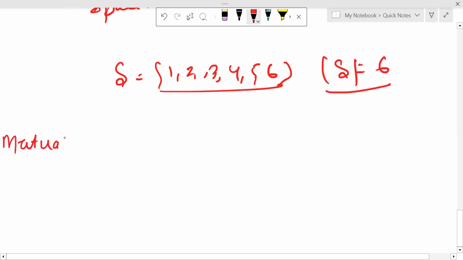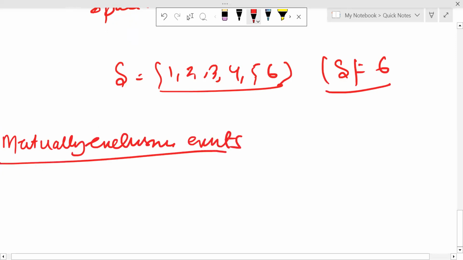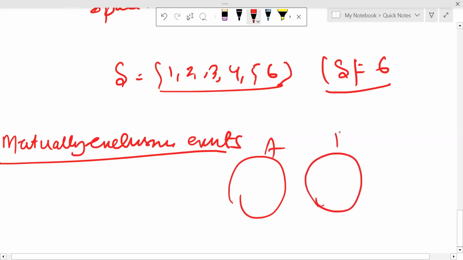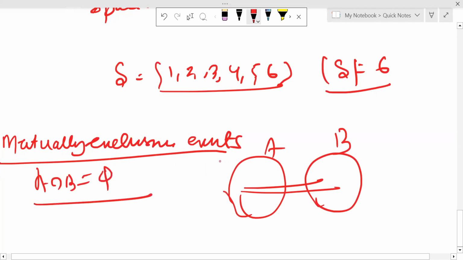Next, mutually exclusive events. What are mutually exclusive events? Two events are said to be mutually exclusive if they have no common elements. When the two sets have no common elements, then A and B are mutually exclusive events. That means A intersection B is equal to the empty set. Then this pair is called mutually exclusive events.